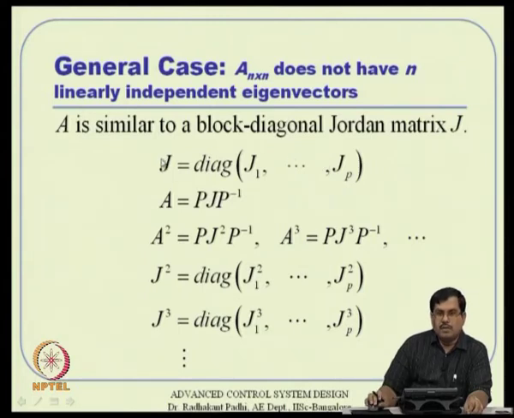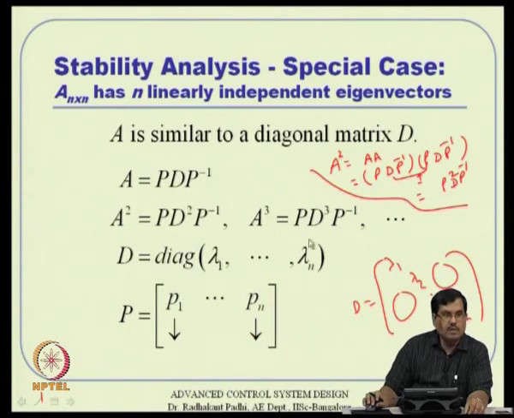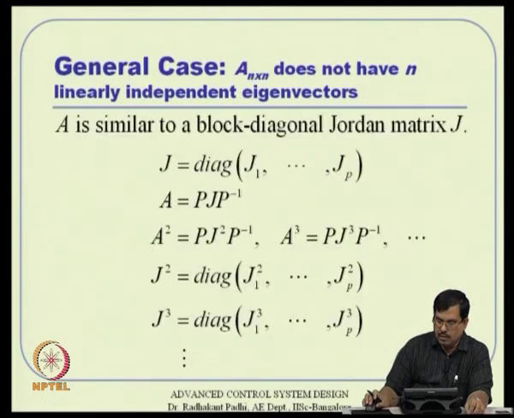Okay. So what happens is, instead of D we should be able to write it in the form of J, where J is not a purely diagonal matrix, but it is a block diagonal matrix where the blocks are J1, J2 up to Jp actually. Remember, this need not be Jn, p is different from n. Because if p becomes n, then obviously J1, J2 are nothing but simply 1 by 1 eigenvalue matrices, but otherwise it is J1, J2 up to Jp. Okay. So A is nothing but P J P inverse, almost very parallel to what we did here. All that we did here, instead of D we have to write in terms of J basically. J is nothing but the Jordan matrix.